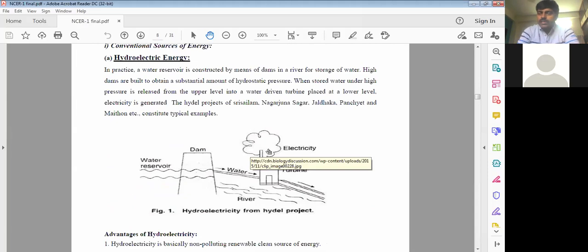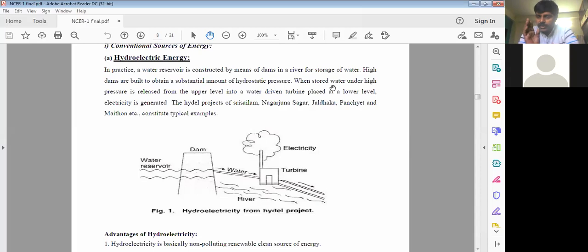This is another generalized one, how hydroelectric energy is generated. Everybody knows it. Whenever we want to generate electricity with the help of water, we call that hydroelectrical energy. Naturally, the water is always consisting of two types of energies. One is potential energy, and the second one is kinetic energy. So two types of energies will be available with that.